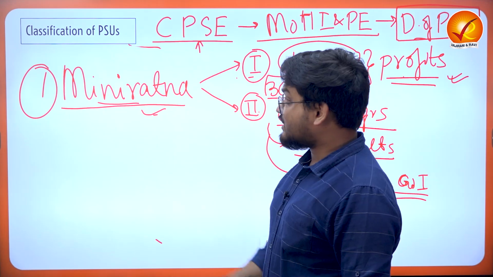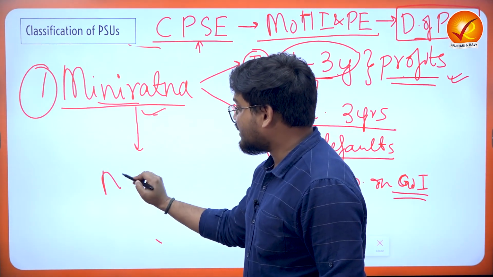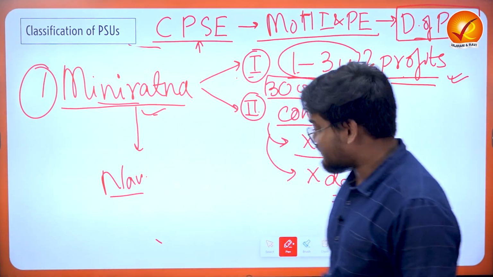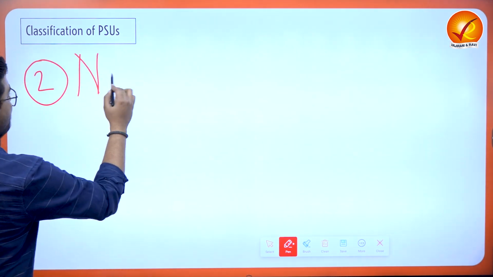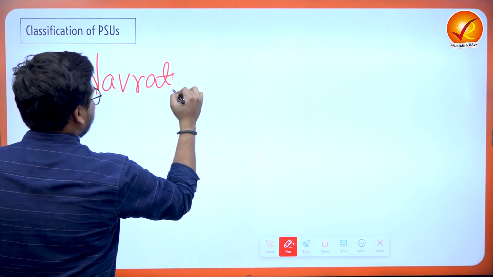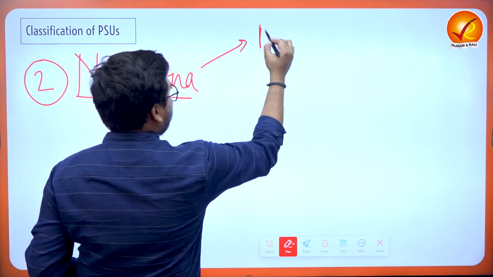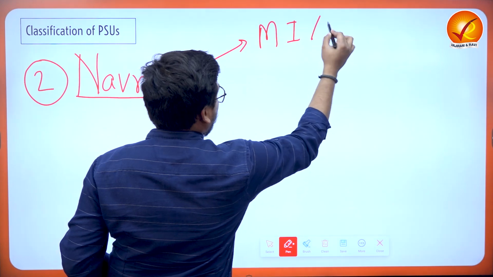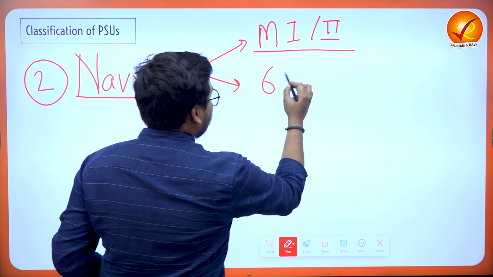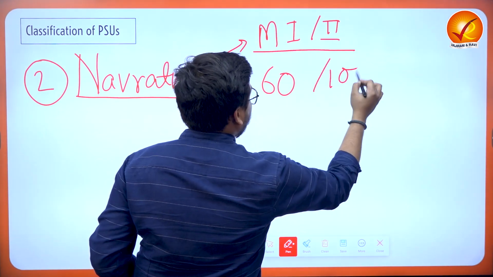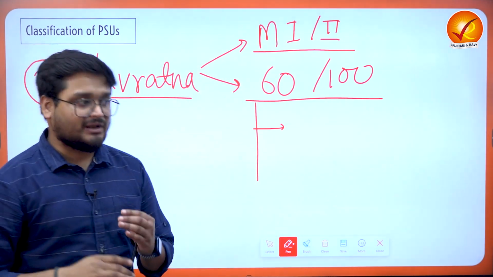Now after a particular company has gotten a Mini Ratna status, they move on to getting a Navratna status. When we talk about the Navratna status, it is about companies who have already got Mini Ratna, either category 1 or category 2 status, right? After that, they must be getting a minimum of 60 out of 100 scores on many corporate parameters.